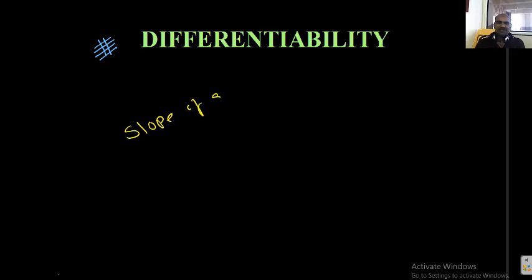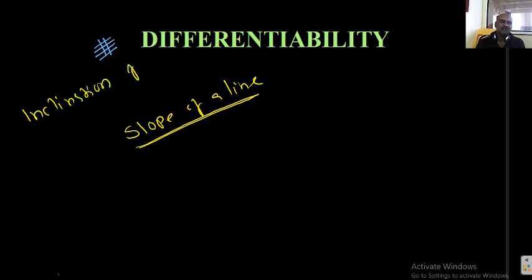Slope of a line. Okay, students, listen. Before that, inclination of a line, or steepness of a line. This is first part, this is second part.